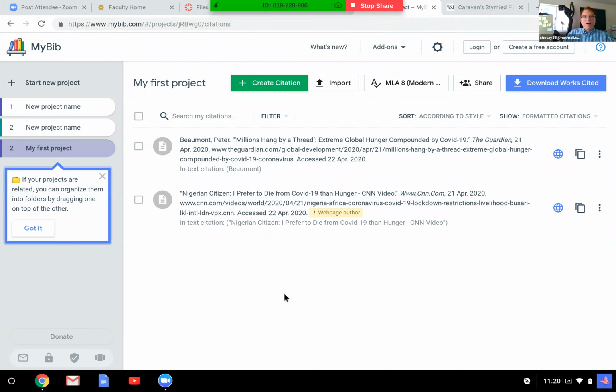On this one, they couldn't find the year it was published. And if I look in the URL here, it says CNN, and I go over, I see 2020, 421. So I found the date, even though the date was not on the article. It was in my URL. So I was able to take the date and add it over here.